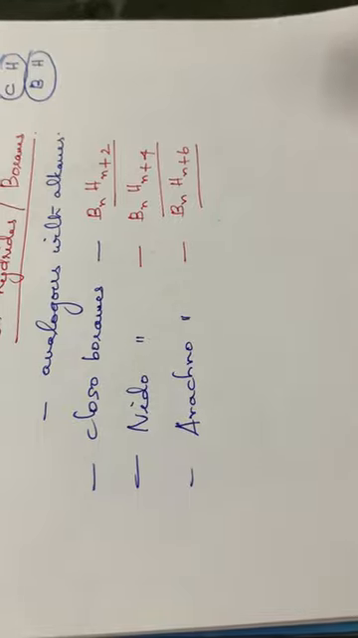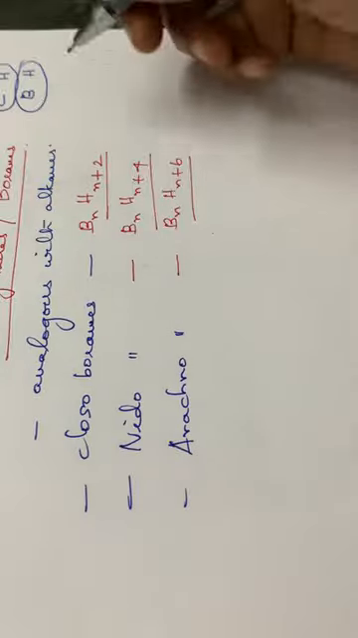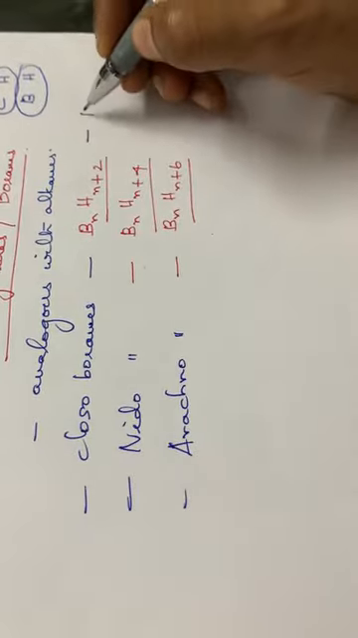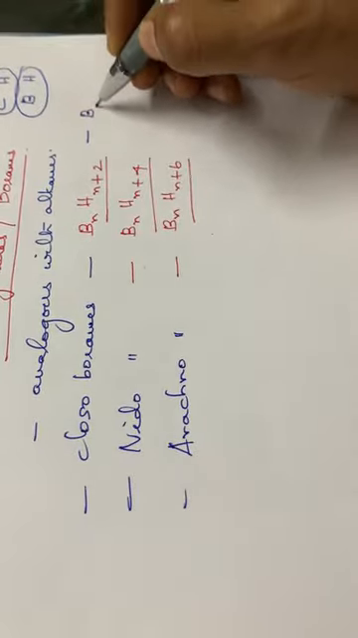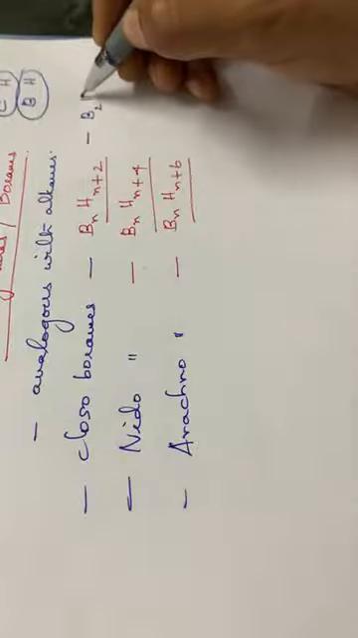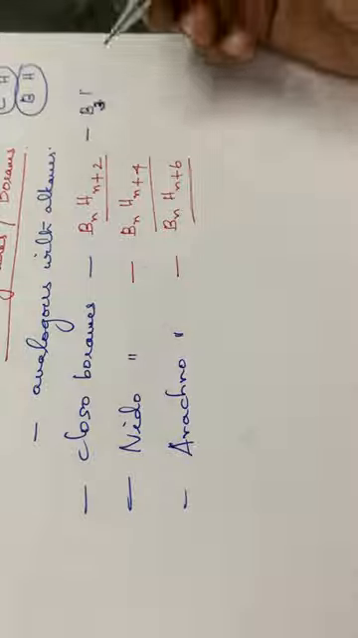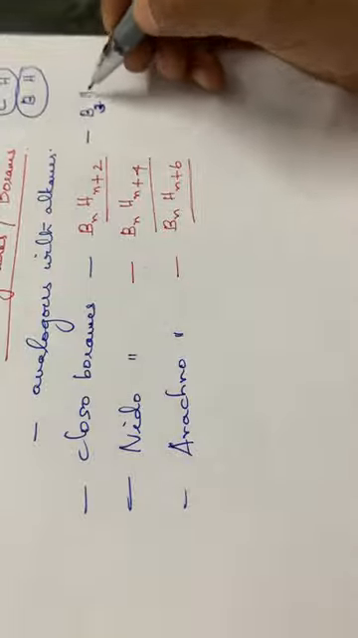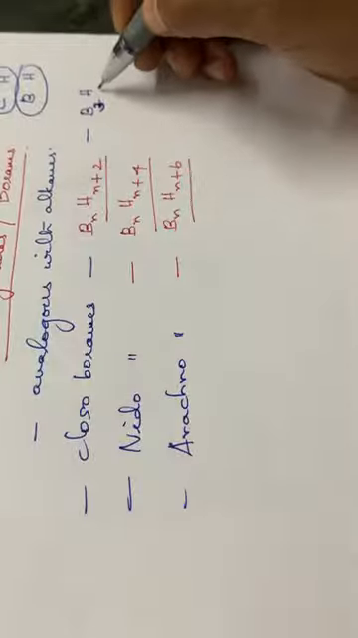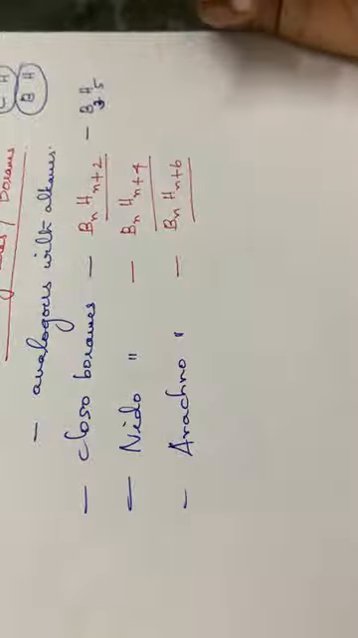Then you can go through some of the examples also. For closoboranes, the starting number of boron is 3. If it is B3, then hydrogen will be 3 plus 2, 5. Like that it goes on. So that is the case of closoboranes.